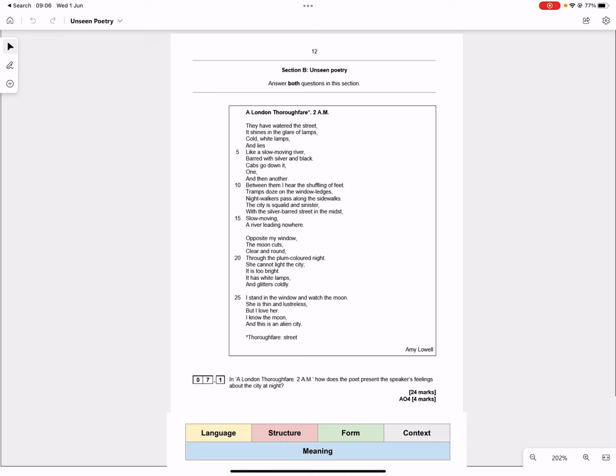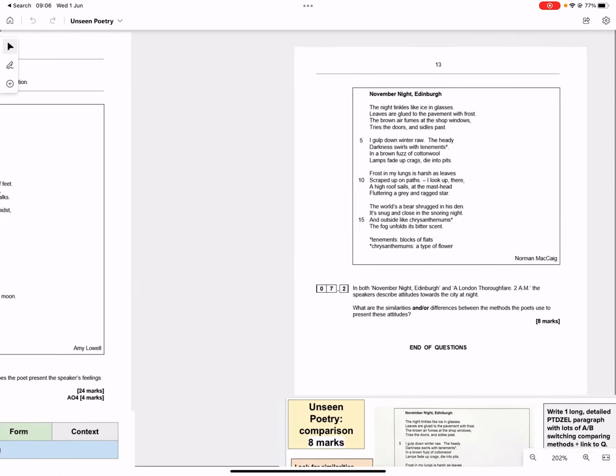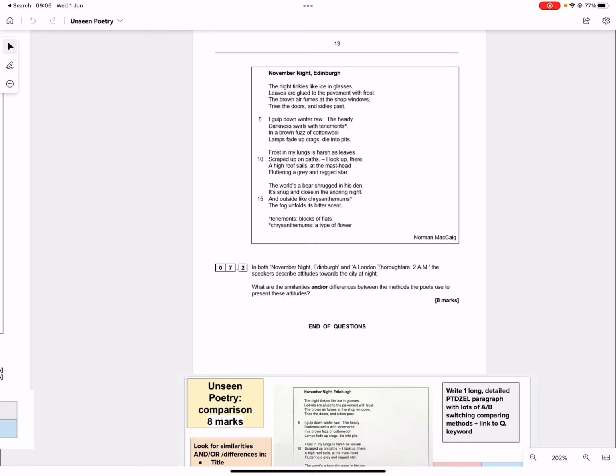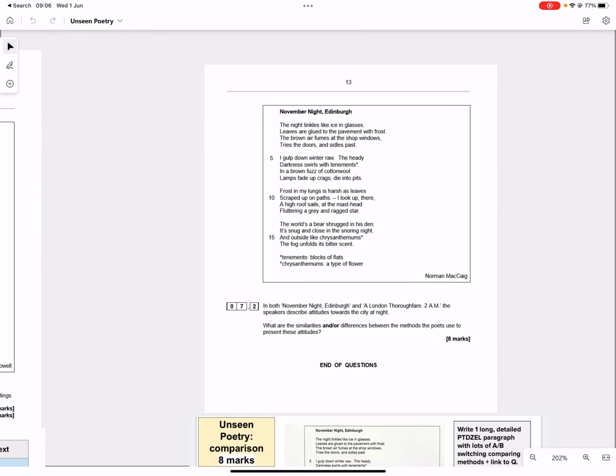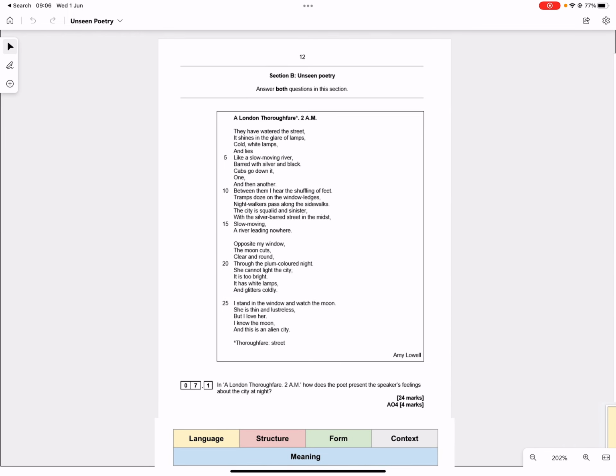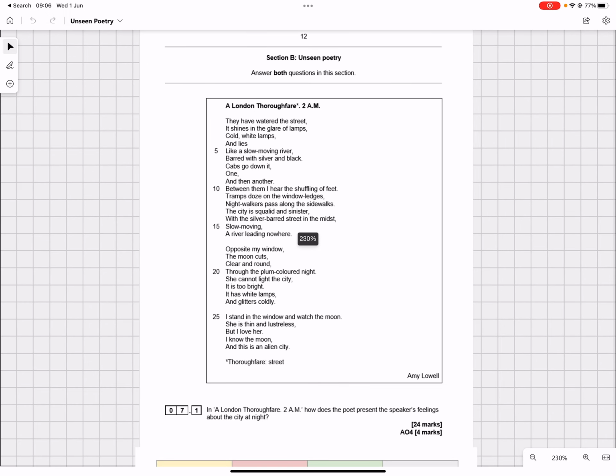A week today for AQA Literature Paper 2, which will be Macbeth and Unseen Poetry. This first video will look at the 24-mark Unseen Poetry question, approaches to that and how to boss that and get more marks. And then we'll look at the 8-mark comparison question and how best to answer that, with a little model answer as well. And then we'll probably look at some Macbeth questions at some point.